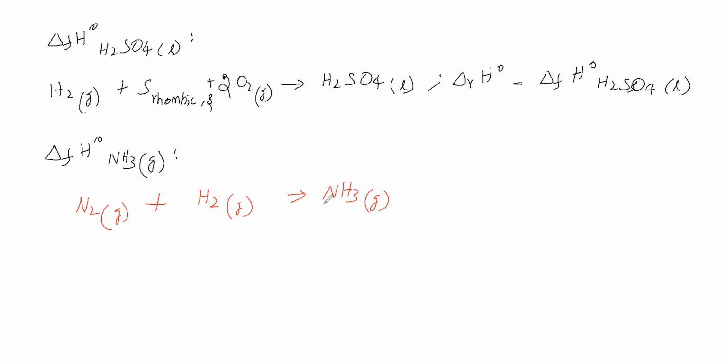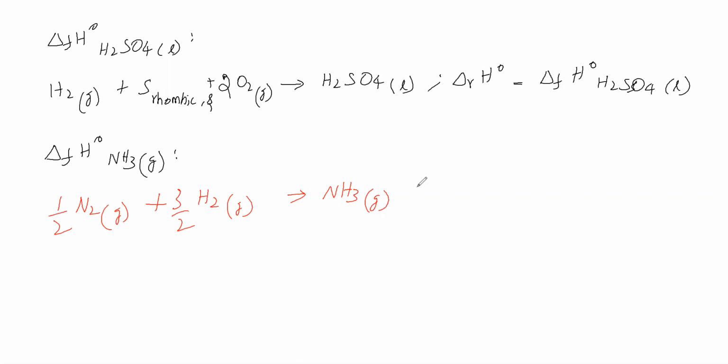So nitrogen is present 1 time, 1 mole of nitrogen atoms, but here it is N2. Therefore multiply this by half. Hydrogen is 3, but here H2. Therefore multiply this by 3 by 2. If you multiply this by 3 by 2, 3 by 2 into 2 is equal to 3.